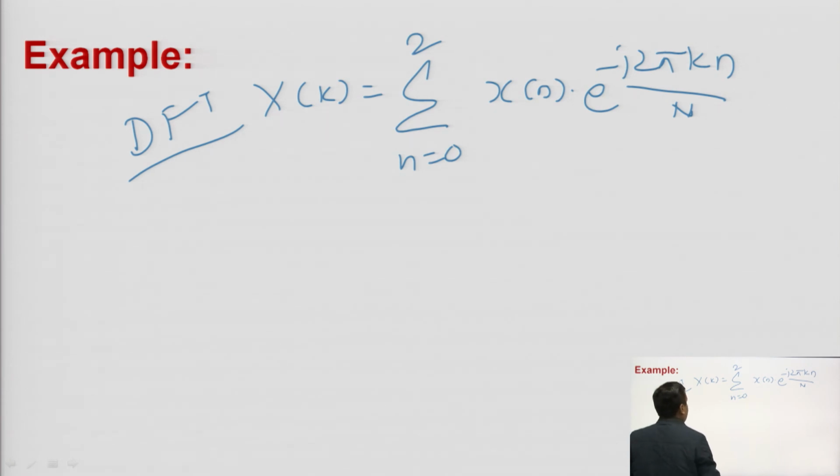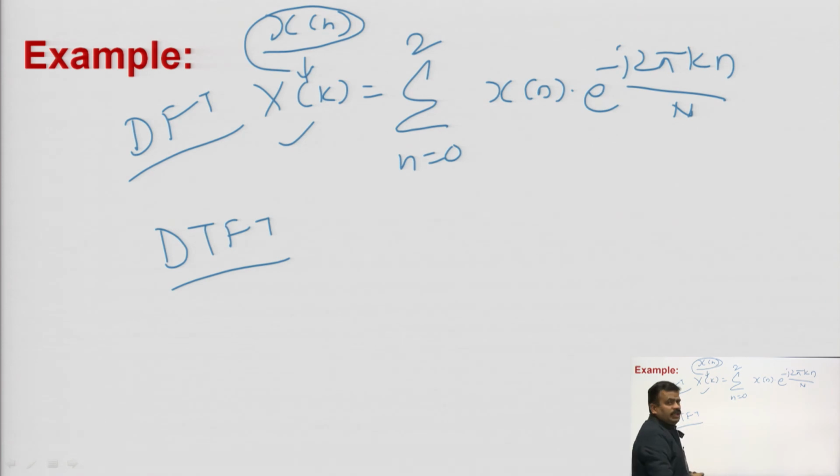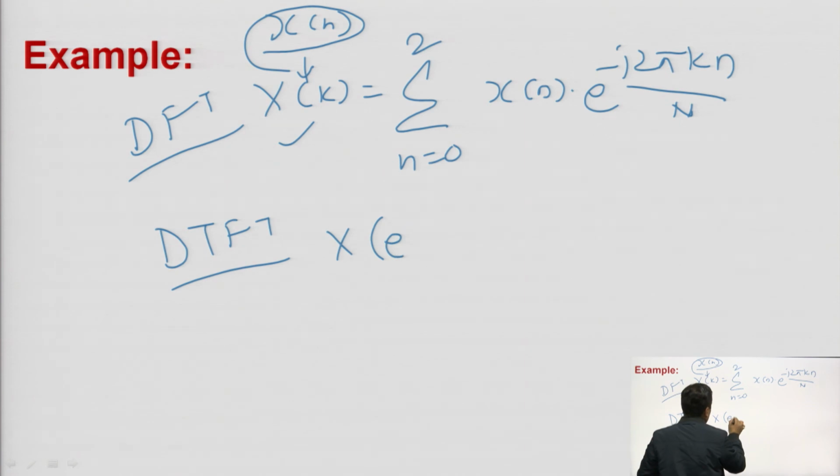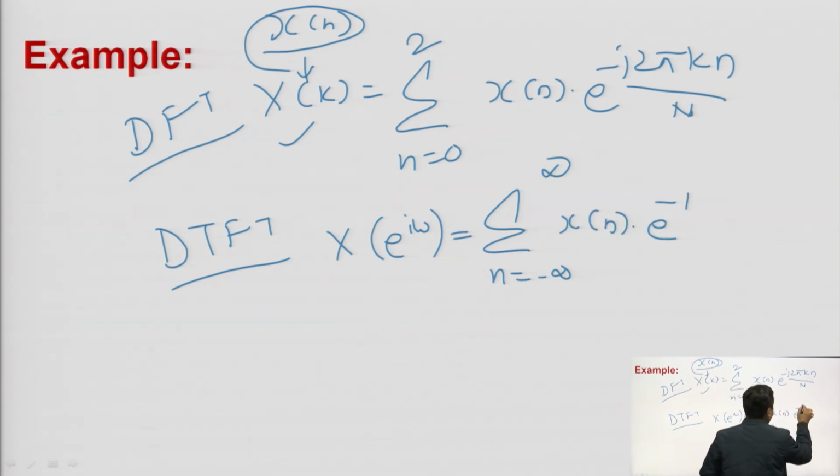In the examination, the examiner may ask about the DTFT, that is, find the DTFT. For the DTFT the formula is different. Your signal is again this one, x of n, the common discrete time signal. So, if you want to take the DFT, then this formula you have to use. If you want to calculate the DTFT, then the formula will be different. It will be x of e to the j omega, where omega is equal to the summation from n equals minus infinity to plus infinity of x of n into e to the power minus j omega n.